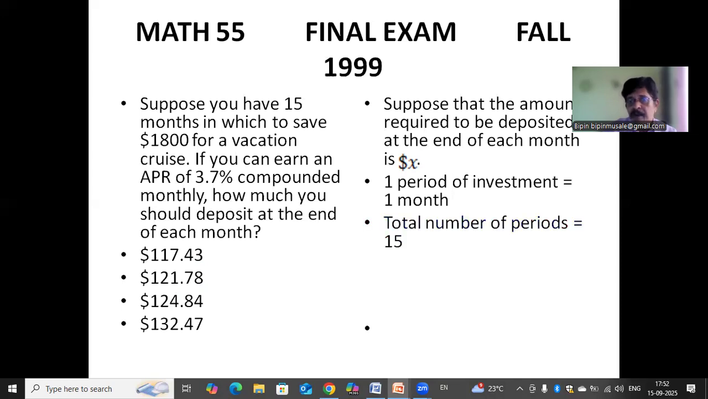And what are the total number of periods? There are 15, at the end of 15 months. There are 15 such payments. So the total number of periods is 15.